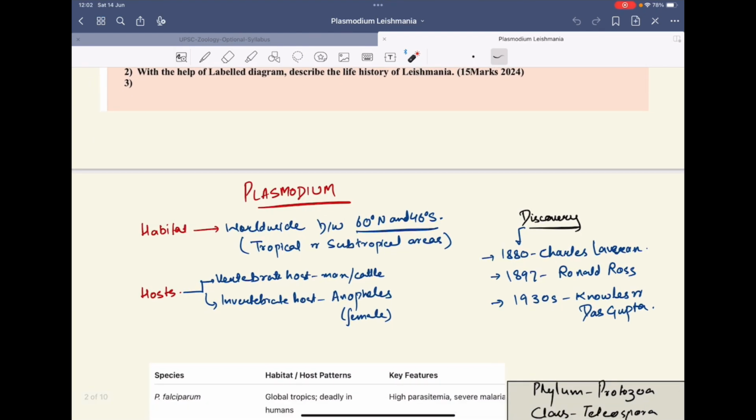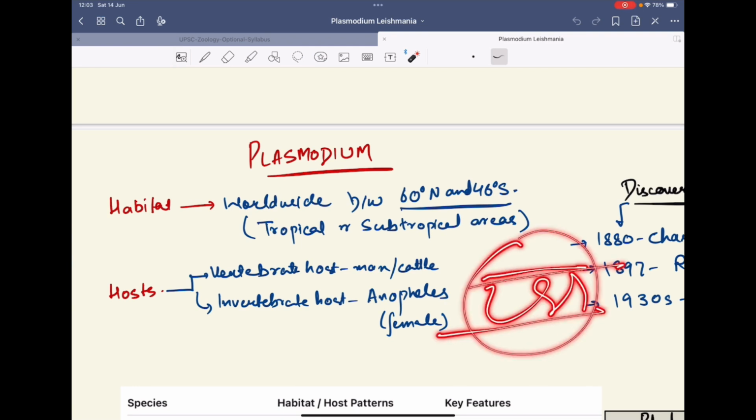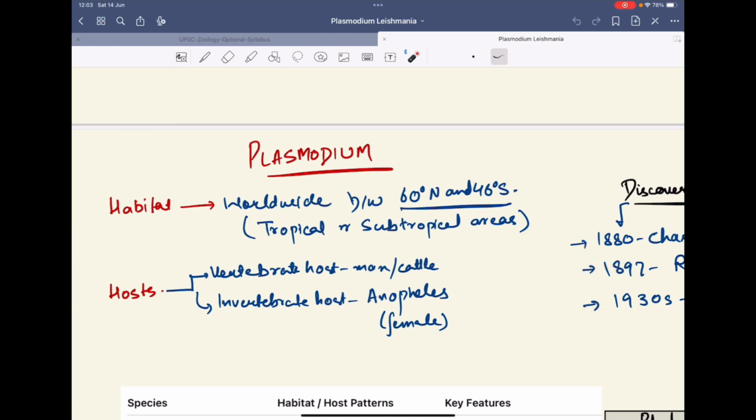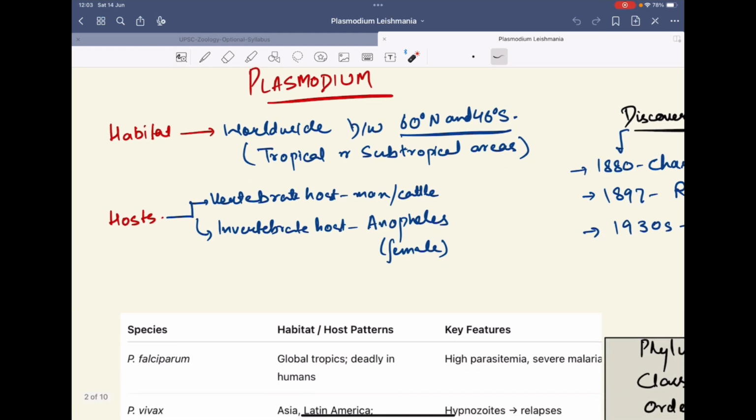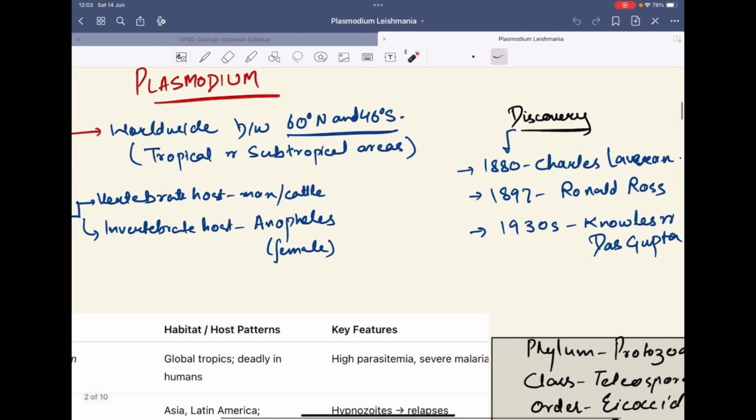Starting with the Plasmodium, its habitat is that it's distributed worldwide between 60° north and 46° south. So it is found mostly in tropical areas and some of the temperate regions. Then you will see that it has two hosts: one is the vertebrate host and another is the invertebrate host. Vertebrate host includes man or cattle, and in case of the invertebrate host, the female Anopheles mosquito acts as a vector of this Plasmodium protozoa.